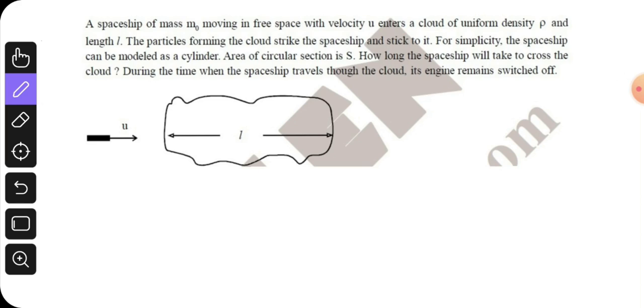Okay, so a spaceship of mass m0 moving in free space with velocity u enters a cloud of uniform density rho and length L. A particle forming the cloud strikes the spaceship and sticks to it. For simplicity, the spaceship can be modeled as a cylinder of frontal cross-section area S. How long will the spaceship take to cross the cloud? During the time when the spaceship travels, the engine remains off.